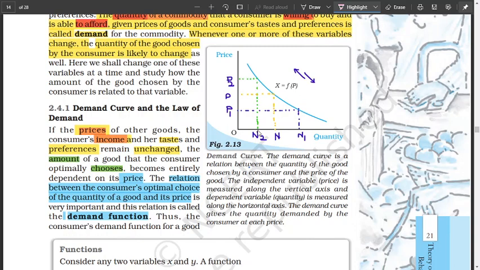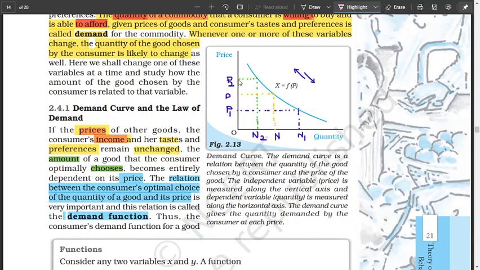You buy 5, for example. 10 rupees, you buy 5 apples. But if the price falls from P2 to P1, say from 10 to 8, it has become cheaper, then with that same amount of income in your pocket, which remains unchanged, you are able to buy more.